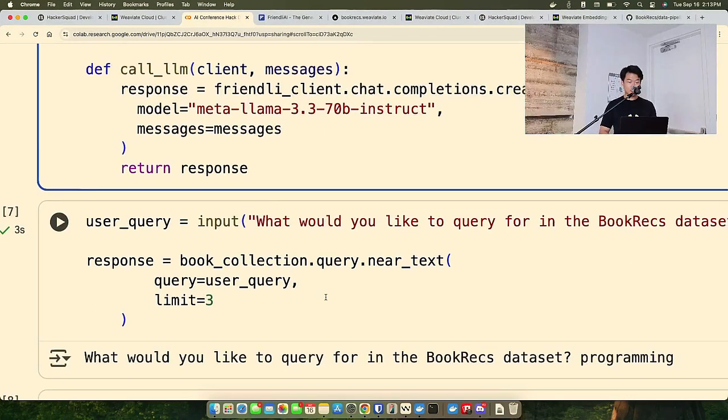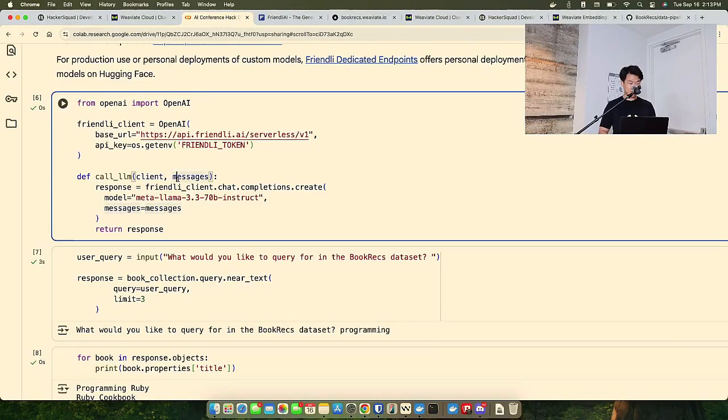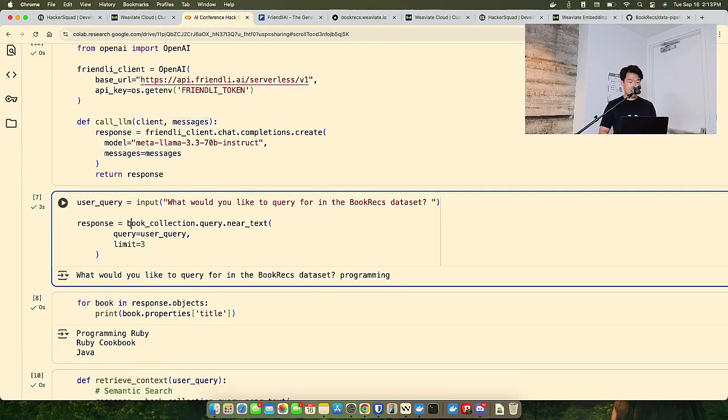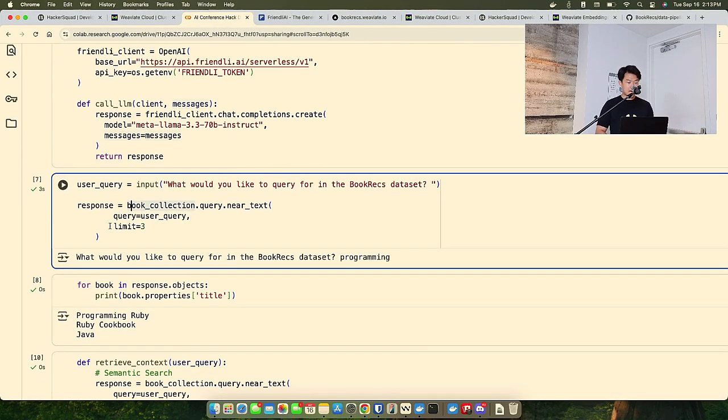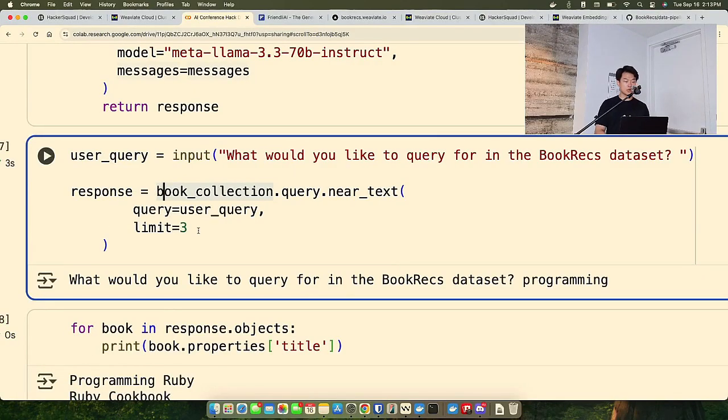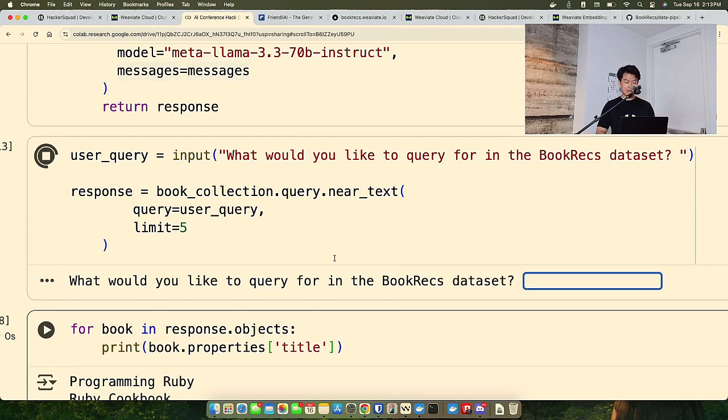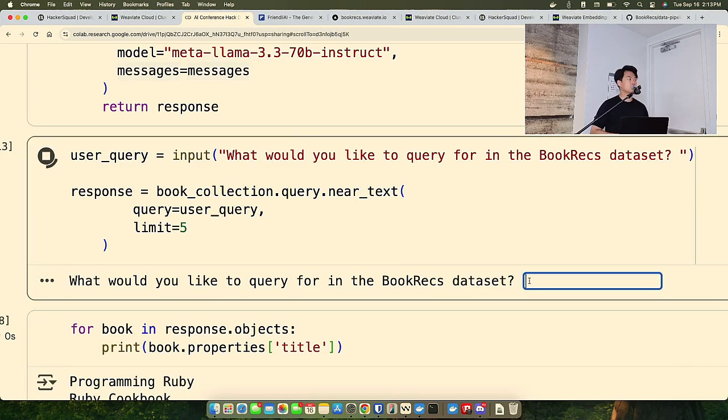All right, we're all ready to begin. We can run this. There we go. And now we can start issuing queries. This is only going to do a query against the Weaviate books collection. And it's going to ask me a question, what would you like to query for in the books dataset? From there, we pass in that user query, and we limit it to 3. Let's limit it to 5 and see what happens. Let's hit enter, and it's asking us a question. What should we query here?